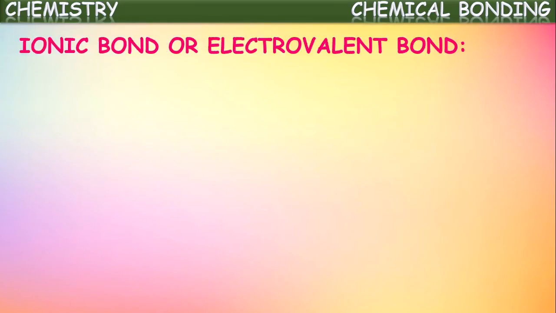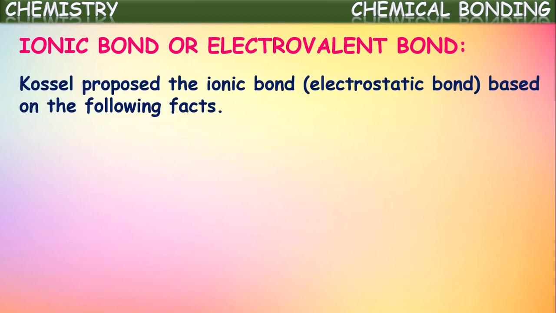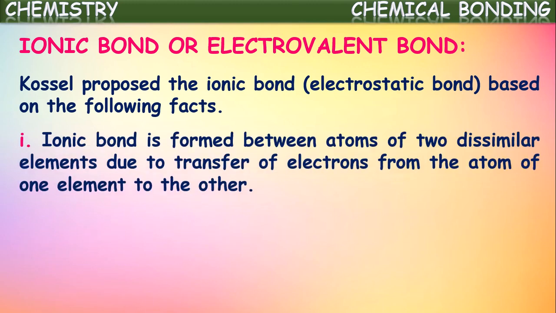This ionic bond is also called electrovalent bond. Ionic bond or electrovalent bond. Kossel proposed the ionic bond based upon the following facts. So let us see the factors based on which the ionic bond was explained. One of the points is that an ionic bond is formed between atoms of two dissimilar elements due to transfer of electrons from the atom of one element to the atom of another element. So this ionic bond is formed because of the transfer of electrons between the atoms.